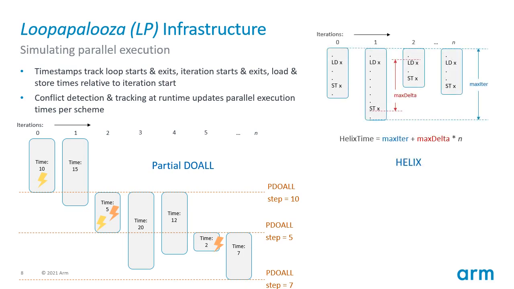The Helix model is simulated slightly differently. All loop iterations start at the loop start time, and the load store callbacks record the maximum conflict timestamp delta between any two accesses across the entire loop. This max delta is then used to compute the conservative synchronization cost that must be incurred as a pipelining delay between any two neighboring loop iterations.